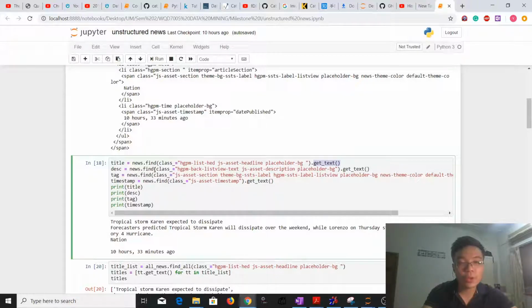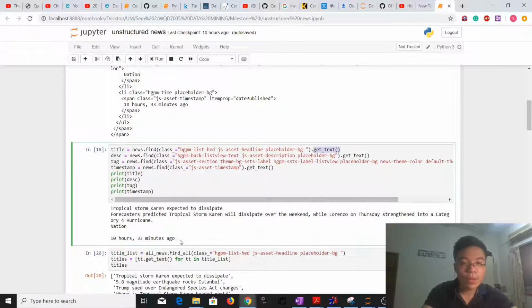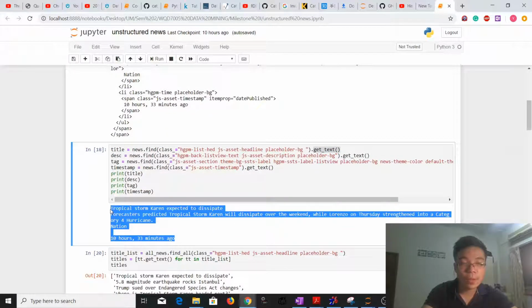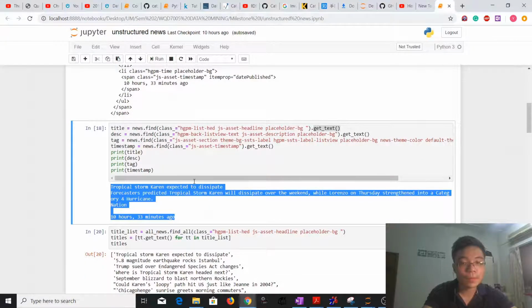Same goes for our description by using the class of our description and also the class of our text, and lastly the class for our timestamp. All of this, after we get the text, then we print it out. So the output of this whole cell is the output for the latest news.